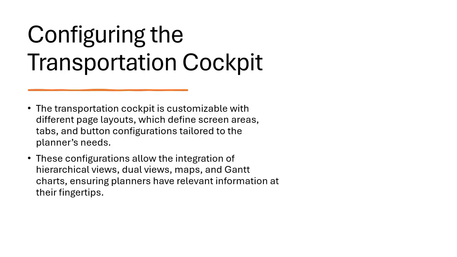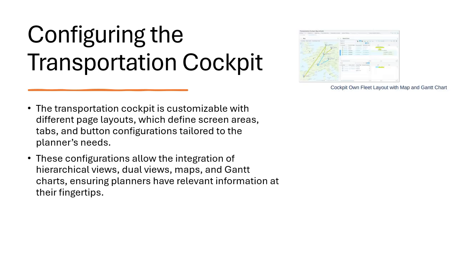And next we have configuring the transportation cockpit. So the transportation cockpit is a very key interface for planning and monitoring transportation operations. So different planners and different scenarios require specific information. So the cockpit is configurable. So the planners can actually define page layout, screen areas, charts, and a hierarchical view, which also ensures that only relevant data is actually displayed for efficient planning.